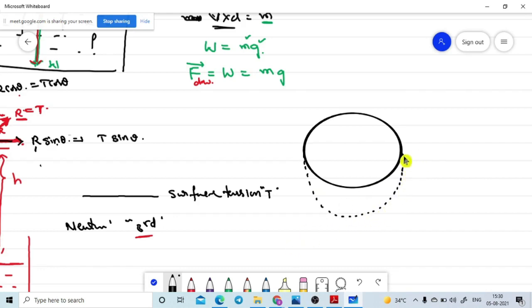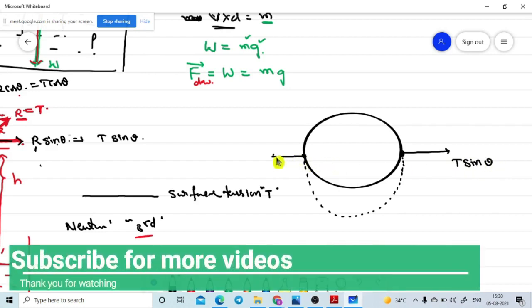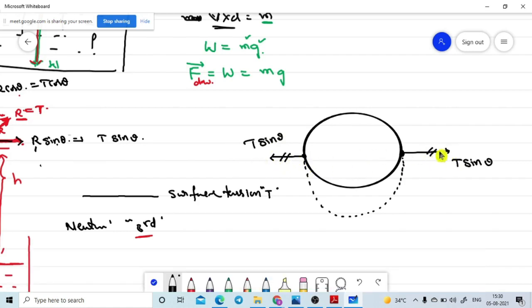Now I took one point here. Along this direction one force is acting, which is the T sin theta value. Exactly in the opposite direction another force is acting with the T sin theta value. As the two forces act in opposite directions, there is no net force in the horizontal direction. One T sin theta acts in the negative x-axis direction and another T sin theta in the positive x-axis direction, so the resultant force in the x-axis direction is 0.